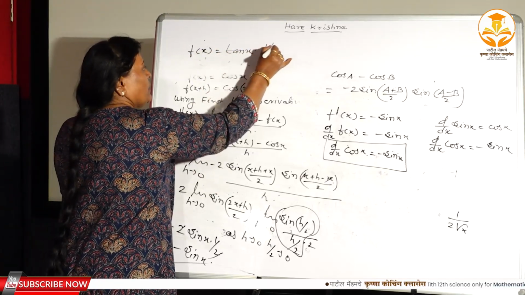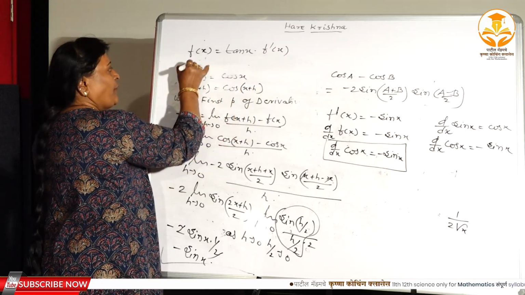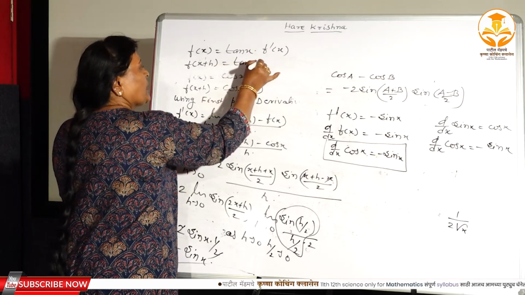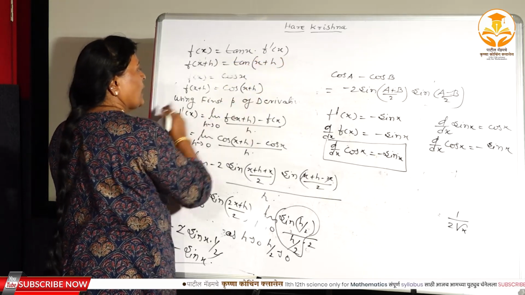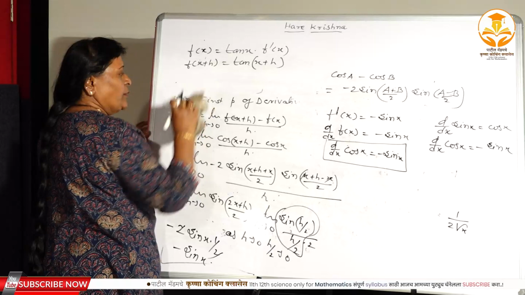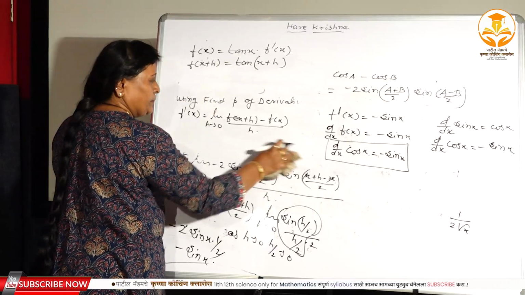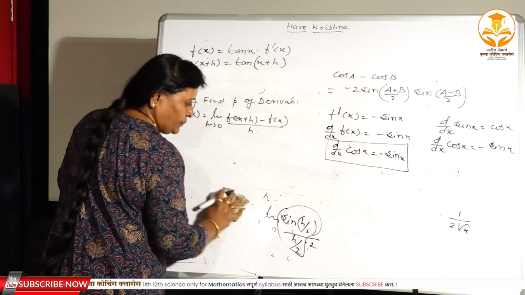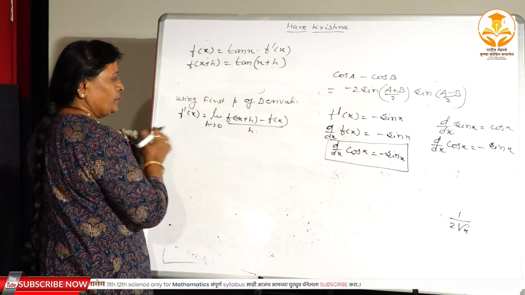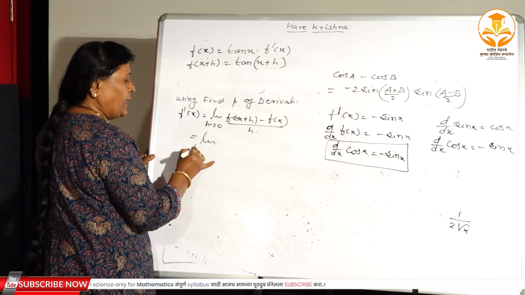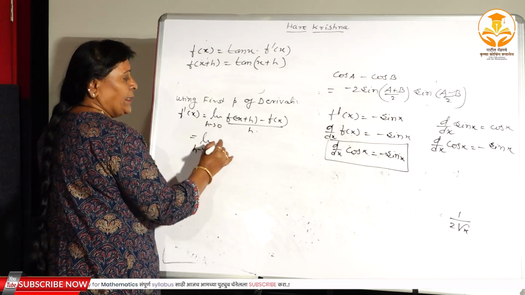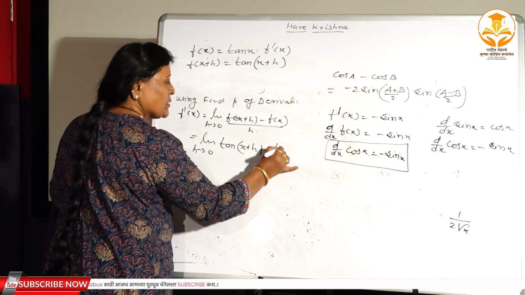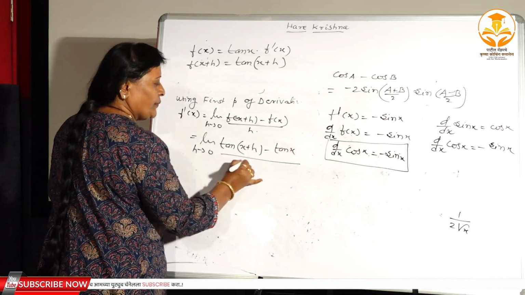right. F dash x kada, again f of x plus h, it is equal to tan of x plus h, right. Here again using the first principle, see here, limit h tends to 0, that is tan of x plus h minus tan x divided by h.